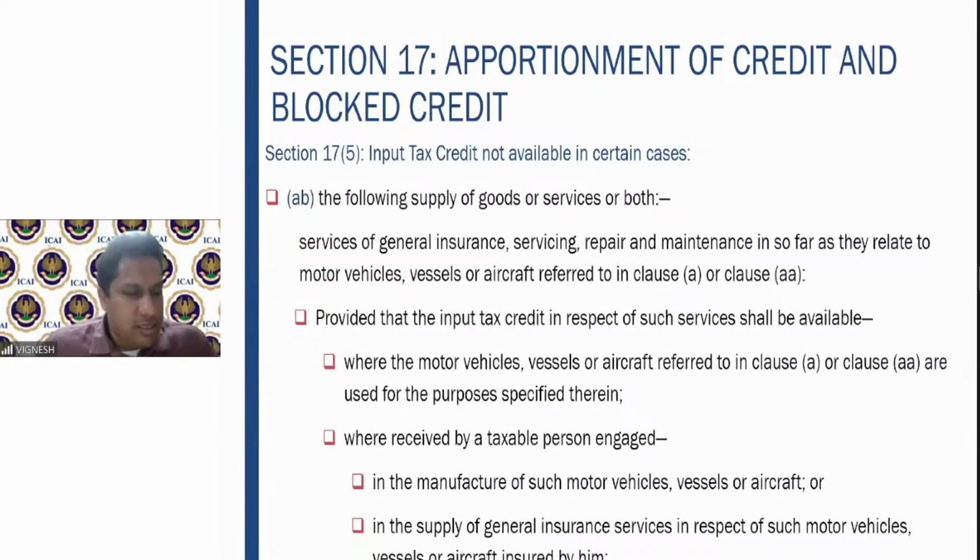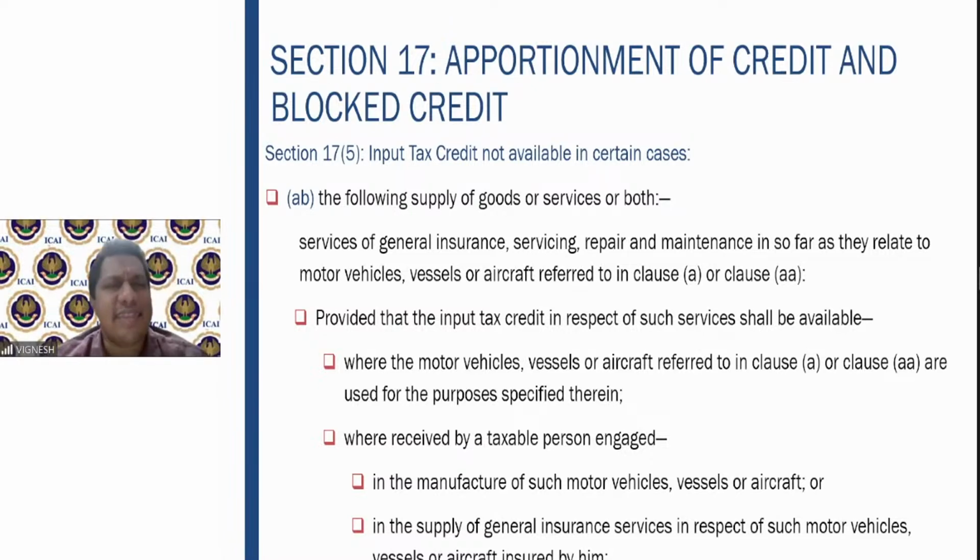Then 17(5) clause (ab) talks about multiple services on which the ITC cannot be allowed. So what are the services here? These services are in relation to what is mentioned in clause (a) and clause (aa). That is what is covered in (ab). So the following services in relation to (a) and (aa), you cannot claim. What are they? The services of general insurance, servicing, repairs and maintenance, insofar as they relate to motor vehicles, vessels or aircraft referred to in (a) or (aa).